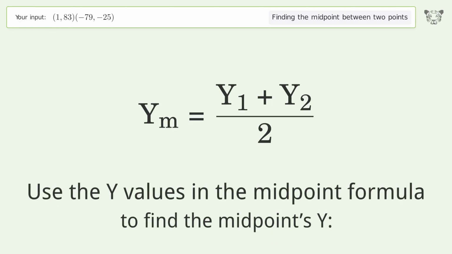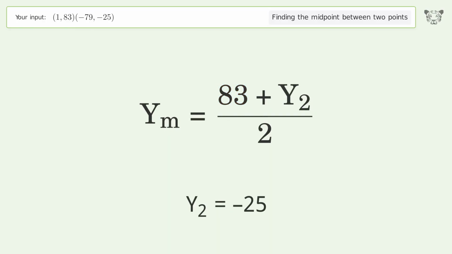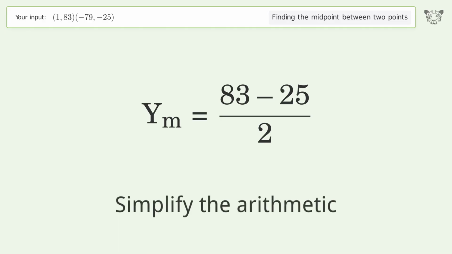Use the y values in the midpoint formula to find the midpoint's y. y1 equals 83. y2 equals -25. Simplify the arithmetic.